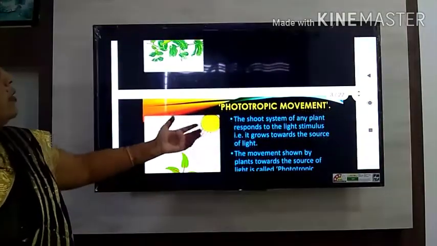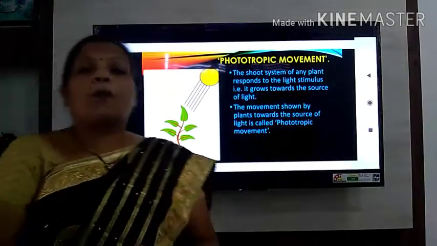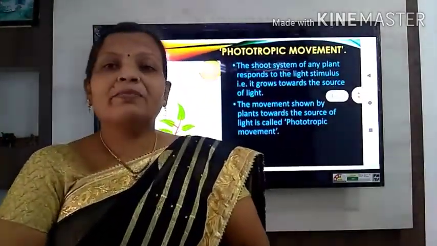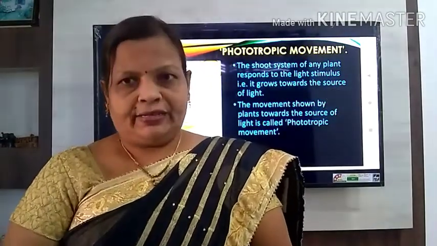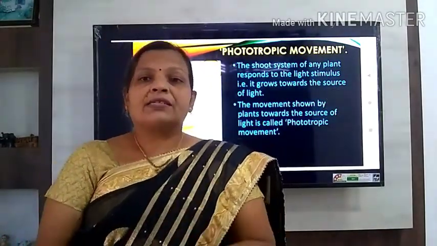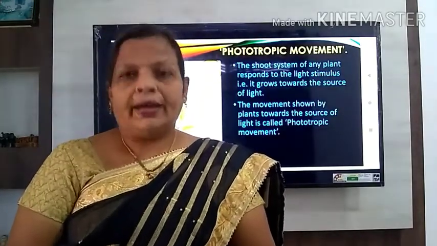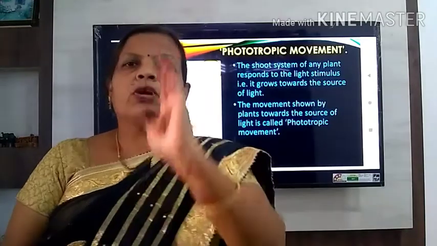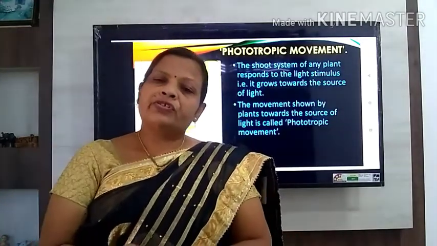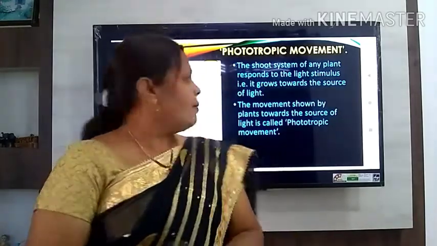The first type of movement that we have to study here is the phototropic movement. The word gives the meaning. Photo means light. The plants give a response to the stimulus of light. For example, the shoot of the plant is growing in which direction? Toward the direction of sunlight.